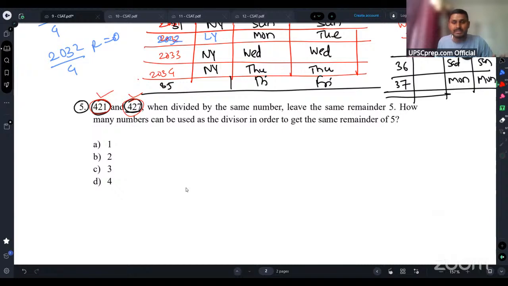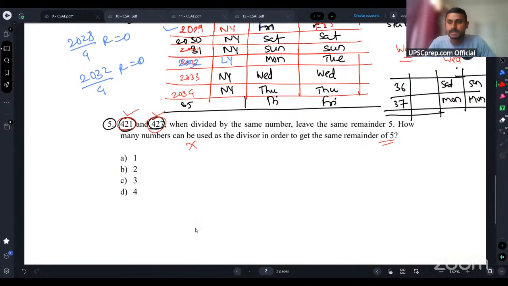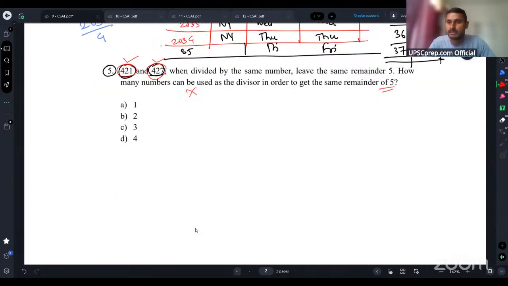So basically in this case, you will not have any remainder of 5 for both the numbers same. So this question does not become valid in this case. Okay. Just ignore this question for now. I started with two different numbers, but somehow I made an error while typing the numbers.